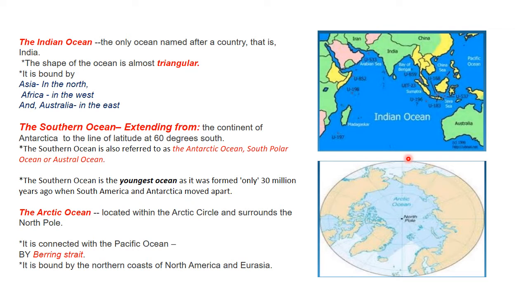Now the last ocean is located in the Arctic Circle, it surrounds the North Pole, and because it remains in this zone, we call it Arctic Ocean. It is connected with Pacific Ocean. Now if two oceans are connected, we call it a strait. We have done it in the last part. And the strait which connects Arctic Ocean to Pacific Ocean is called Bering Strait, and it is bound by the northern coast of North America and Eurasia.